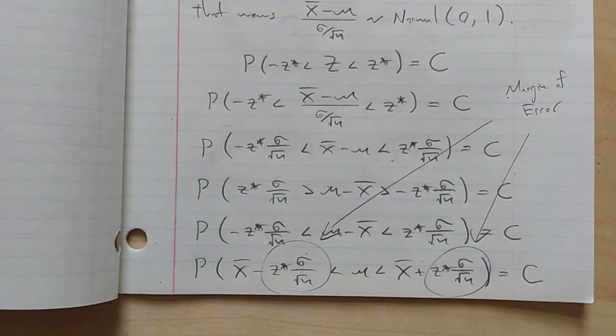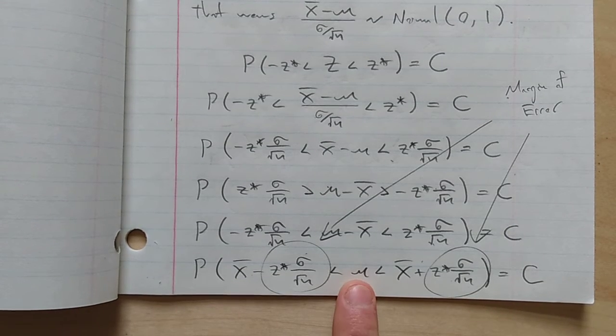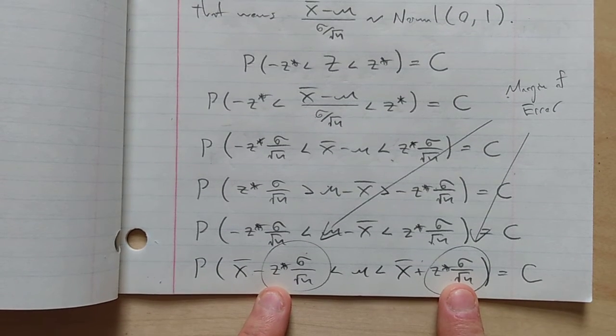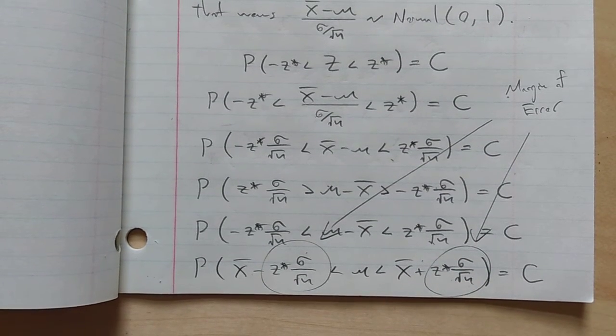And so the upshot of all this is that you can make a confidence interval for the mean in the whole population by taking the mean in your sample and adding and subtracting this margin of error. And you get to choose this number C, the probability that this inequality holds.